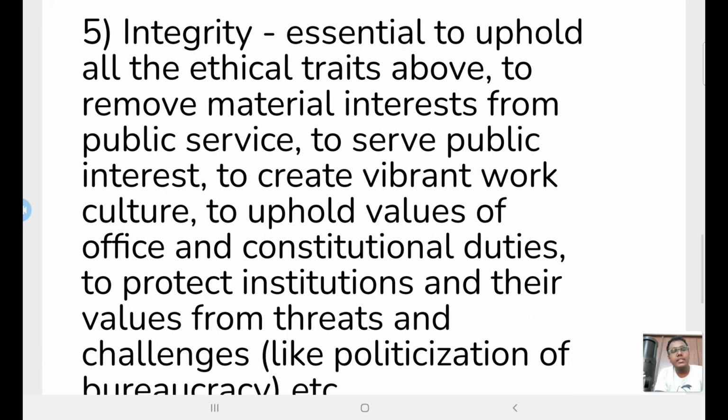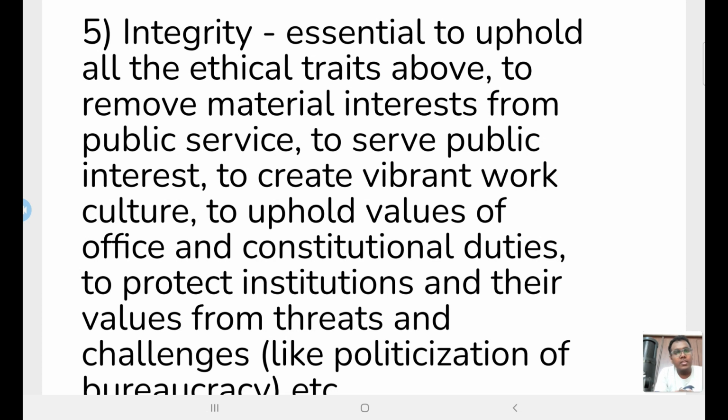And the fifth one is integrity. Integrity means having strong moral principles. Integrity by definition itself means you have strong moral values or moral principles. So it is essential to uphold all the ethical traits, even the ones we discussed just now.